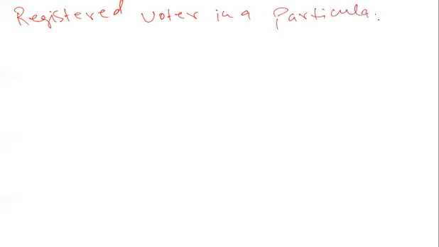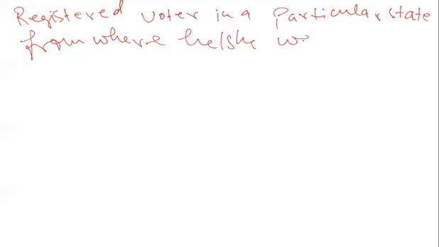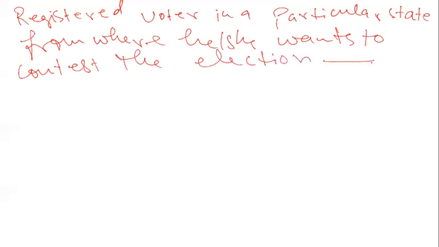So let me talk about this fourth ground in great detail. What do we mean when we say that one should be a registered voter in a particular state from where he or she wants to contest the election?